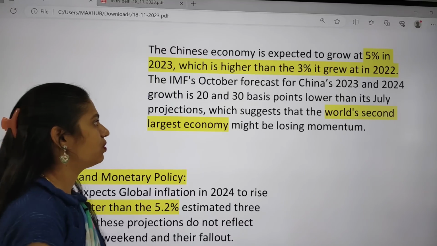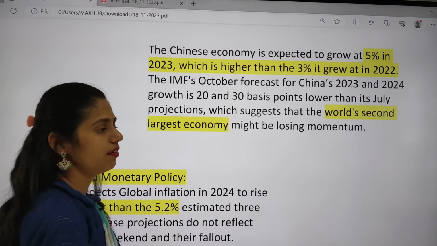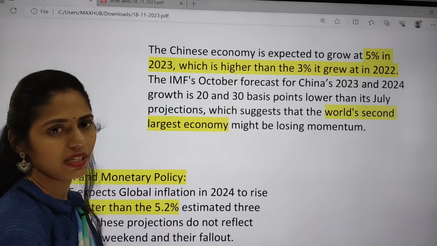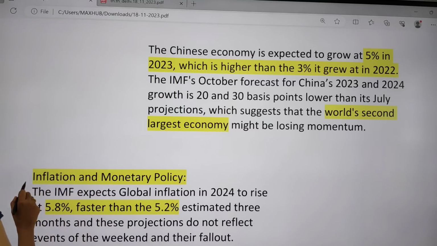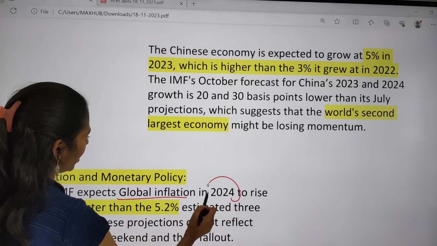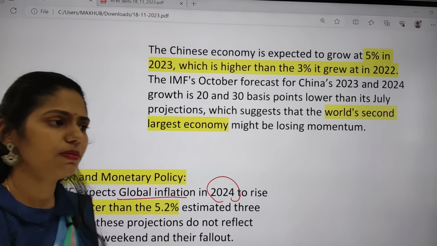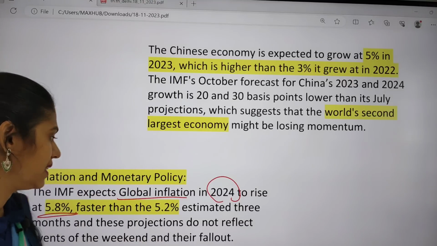Because of this, we can see there will be a loss of place as the world's second largest economy. And next one is inflation and monetary policy. The IMF expects that global inflation in 2024 is going to rise to 5.8%. The estimate here is 5.2%, but it may increase to 5.8%.